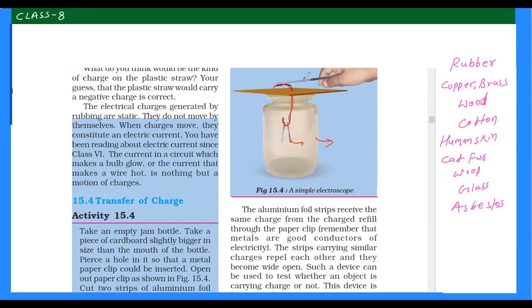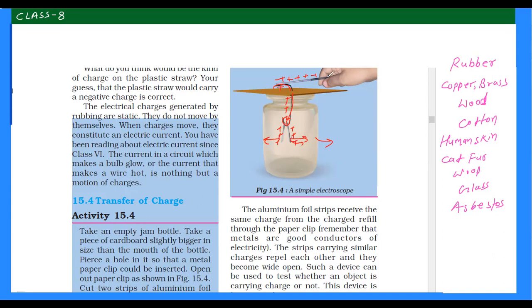If you bring any charged or uncharged object near it, suppose this refill has some positive charge, then this charge will transmit from here through this conductor to these two leaves. So here also it will have positive charge, and this will also get positive charge, and you all know that like charges repel each other. So these two positive charges will repel each other, and from outside we can see whether these two metal strips are repelling each other or not. If they repel each other, then we can conclude that yes, this refill has some charge, right?